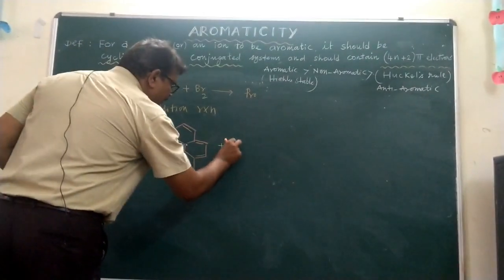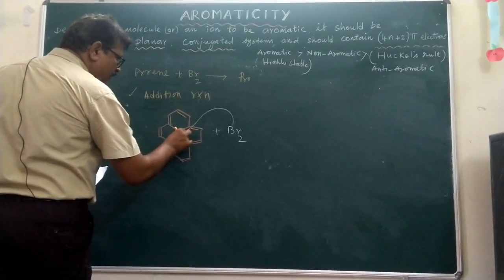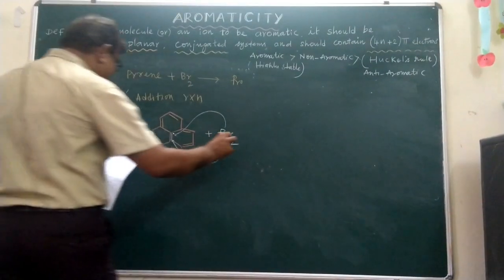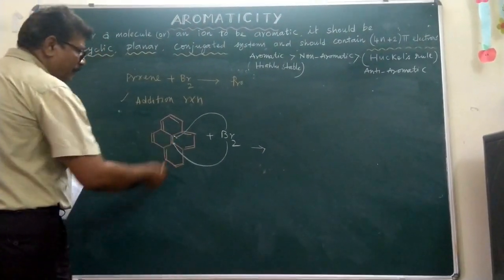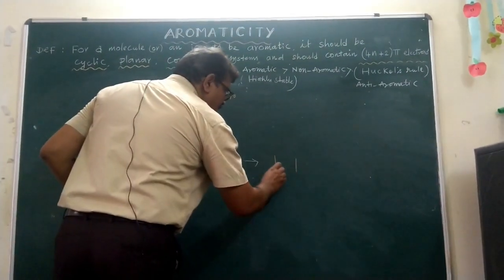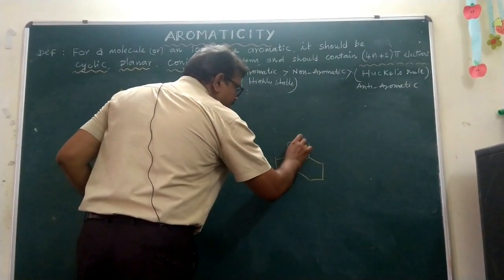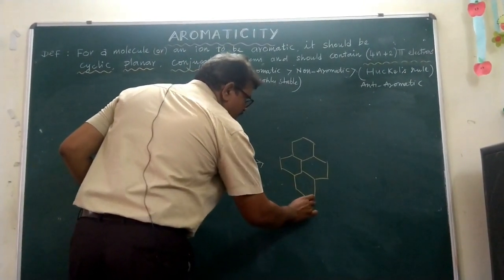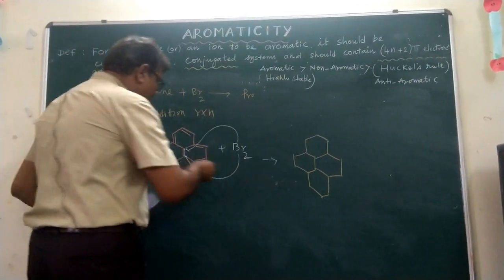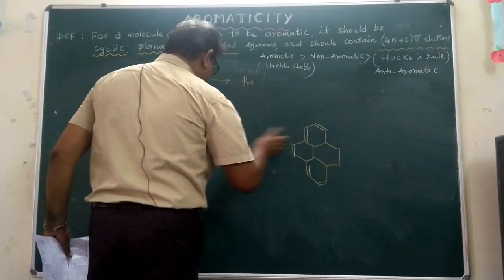Once it reacts with bromine Br2, what will happen? One bromine will attack here and another bromine will attack here. Resultantly, the bromine atoms are formed in this compound. Now you can understand this question easily. We have to write all the cyclic structures, and the pi bonds, whatever position they are in, remain constant.